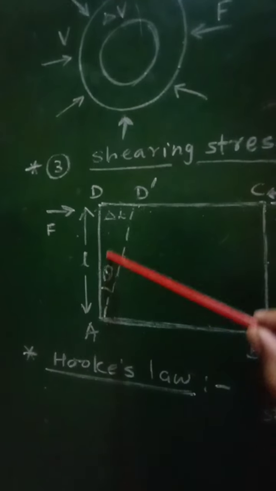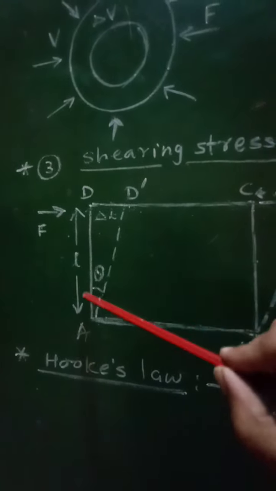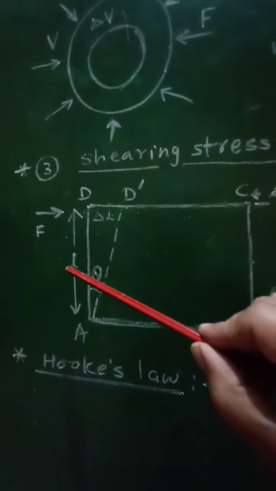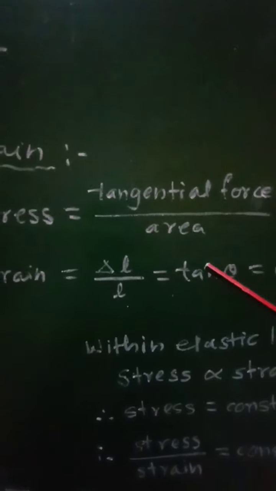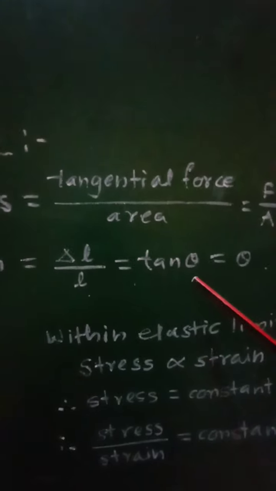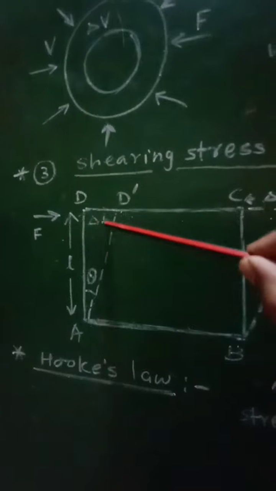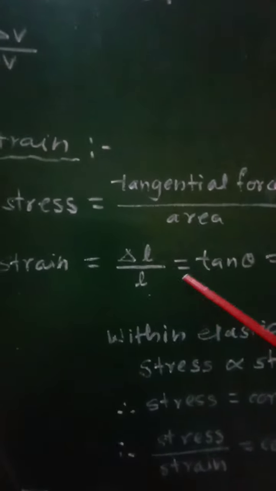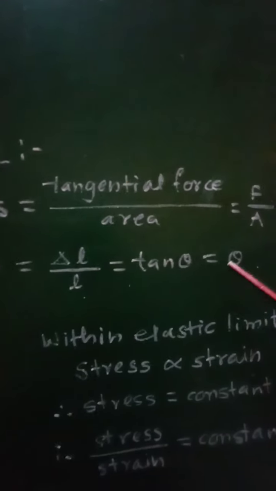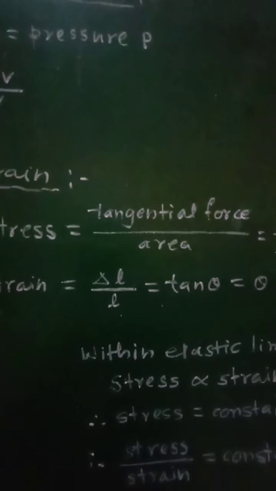DD dash is the opposite side to this angle theta, and DA is the adjacent side. Therefore, opposite side upon adjacent side will give us tan of that angle, and therefore delta L upon L will be equal to tan theta. But this displacement is very small. This delta L is very small, and therefore we can say that delta L upon L is equal to tan theta, which will be equal to theta, since theta is very small.